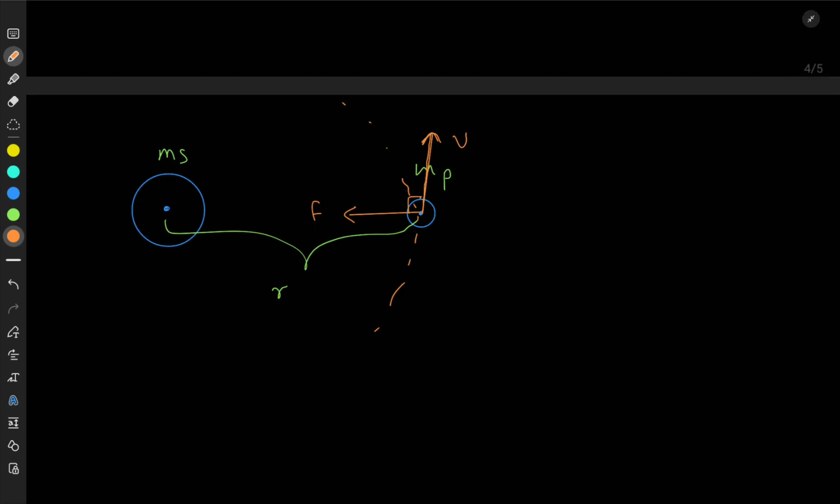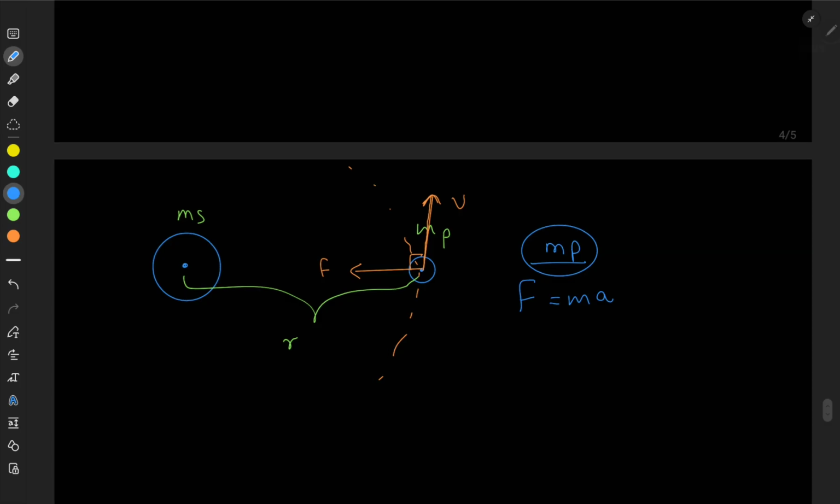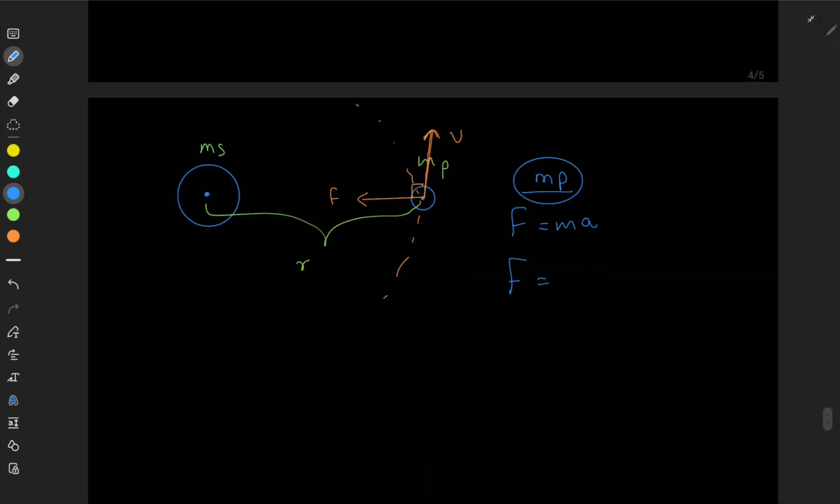So what is this force? Let's find an equation for this. I can apply F equals ma, considering the planet, towards the sun. Can you see F equals ma? According to that, this force F is the gravitational force experienced by the planet. That I can say is equal to G into ms mp divided by the distance between the two objects, that is the sun and the planet, which is equal to r squared, right?